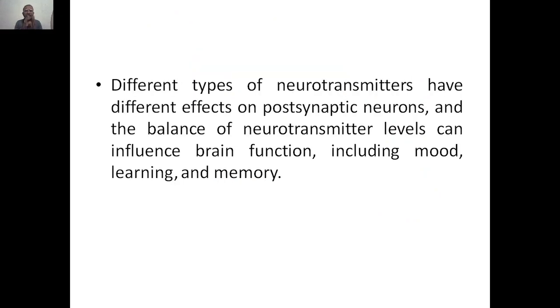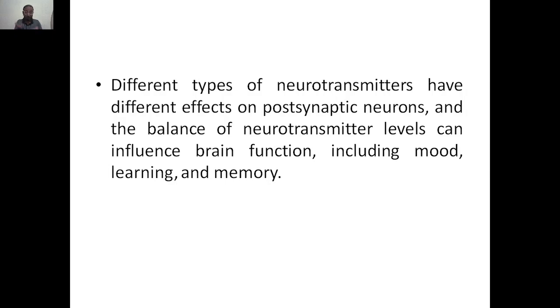So different types of neurotransmitters have different effects on the postsynaptic neurons. That means there are various chemical neurotransmitters, and different types will have different effects on the postsynaptic neurons. You don't expect every information signal transaction to have only one signal impact. They are having different effects. And the balance of neurotransmitter levels can influence brain function.